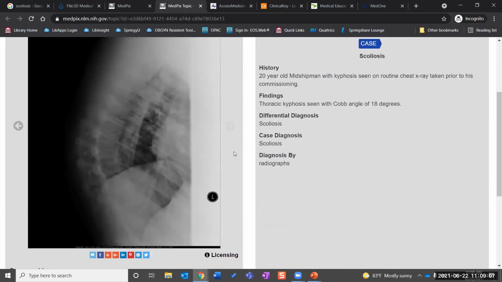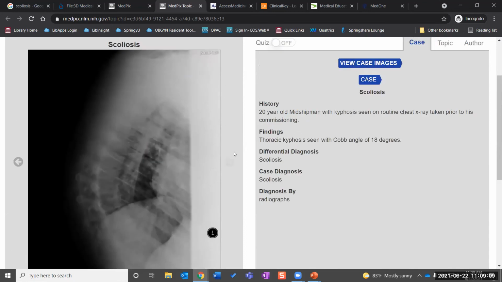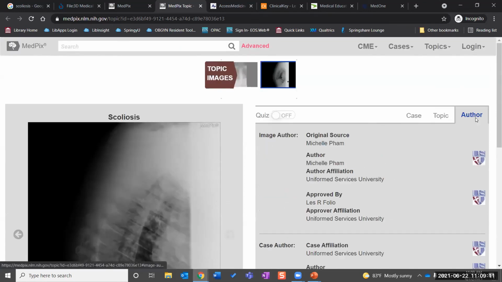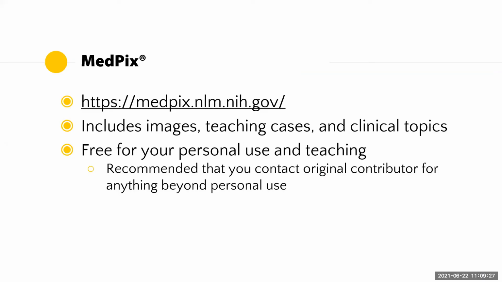They're usually pretty high quality images that you can zoom in on. The author is listed here, and this is where you would get the author's name for citations for the sources. So Medpix is primarily a lot of radiological images, but it does have some nice case information in there too.